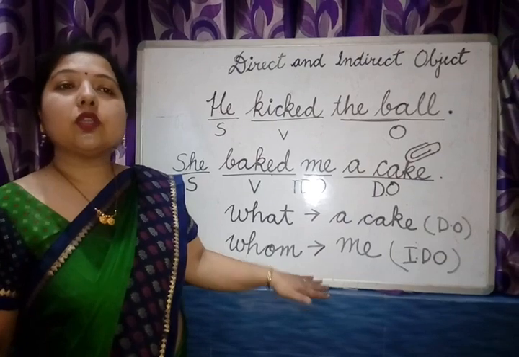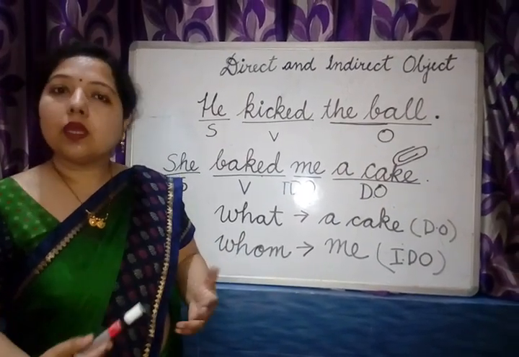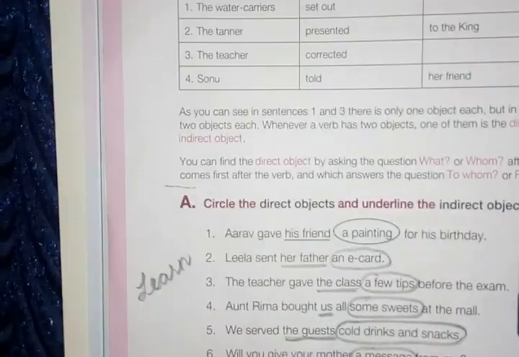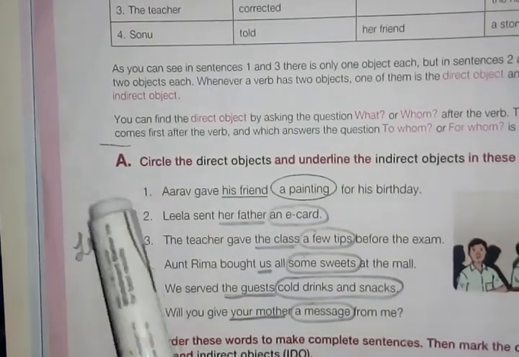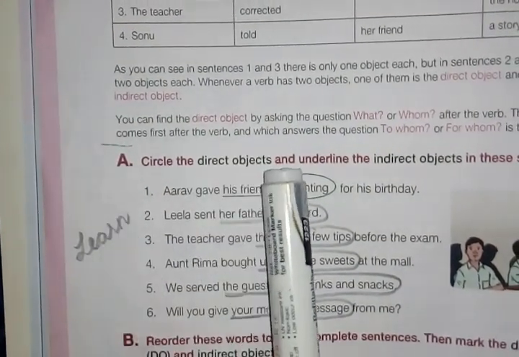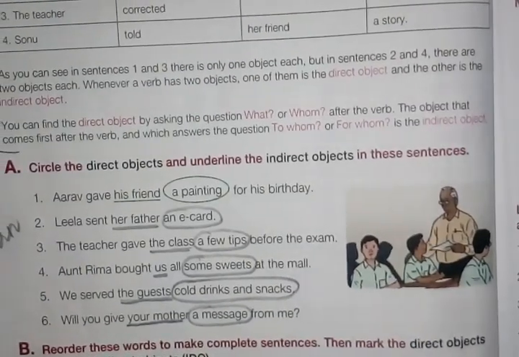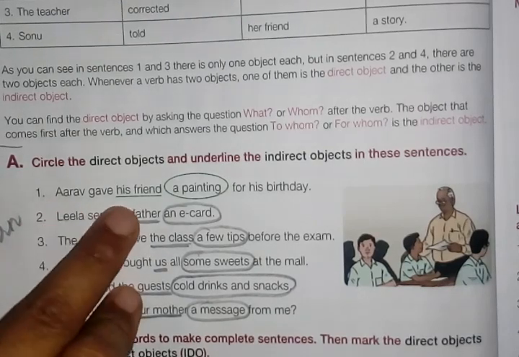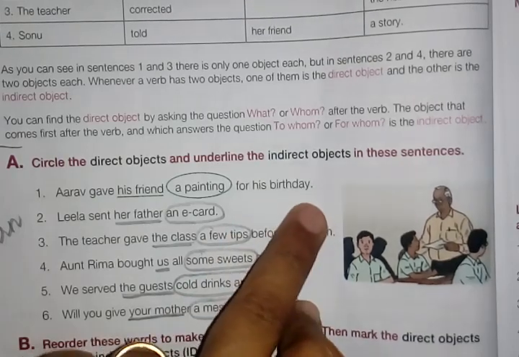Let's begin the textual exercises after this. After this explanation, when I will be doing the textual exercises, it will be easier for you. Okay. So we'll begin with the first exercise. This is circle the direct object and underline the indirect object in these sentences. Let's look at the first sentence. Arav gave his friend a painting for his birthday.